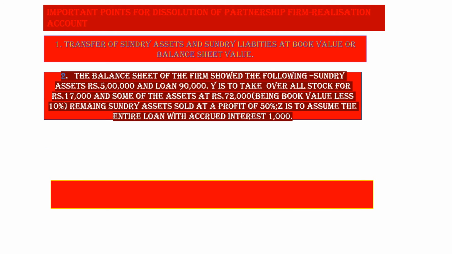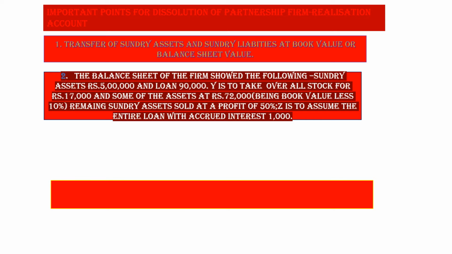Then certain adjustments are given in the question, like the balance sheet of the firm showed the following: sundry assets rupees 5 lakh and loan of rupees 90,000.